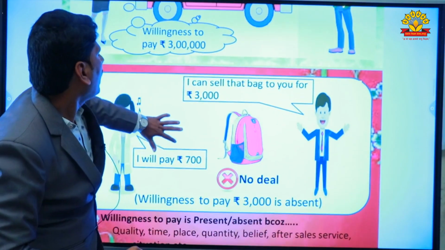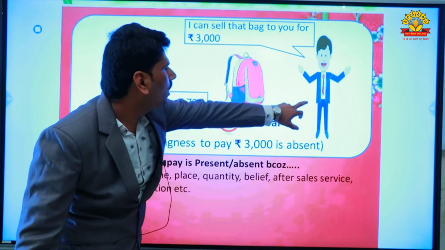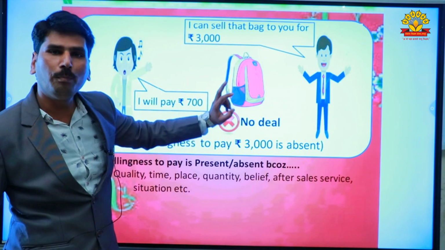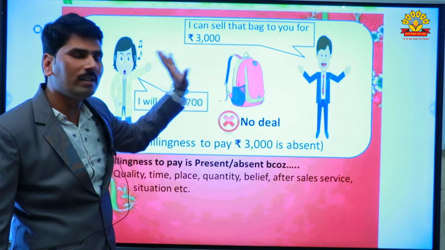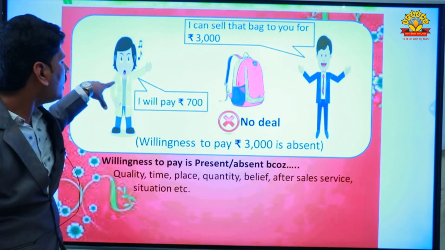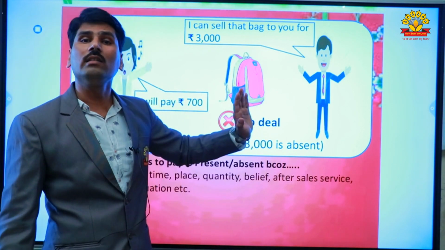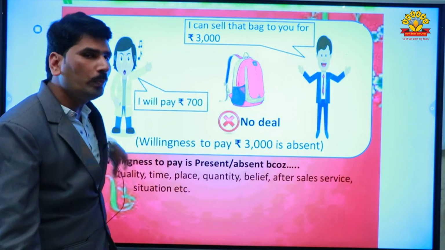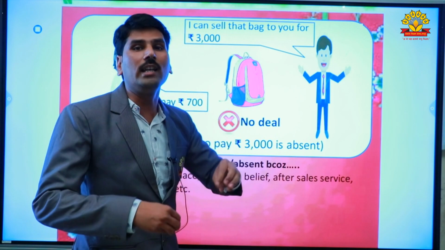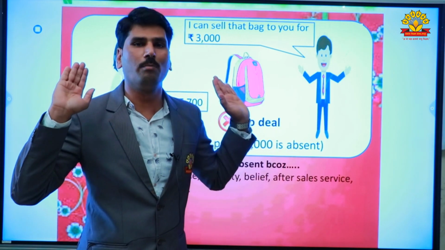Then the next transaction is given. That person wants to sell a bag at rupees 3,000, but that girl wants to purchase that bag at rupees 700. Here there is no deal. Why? Because the willingness to purchase of that girl is absent. That's why it is not considered as demand.